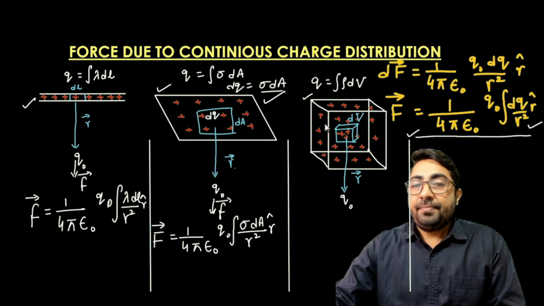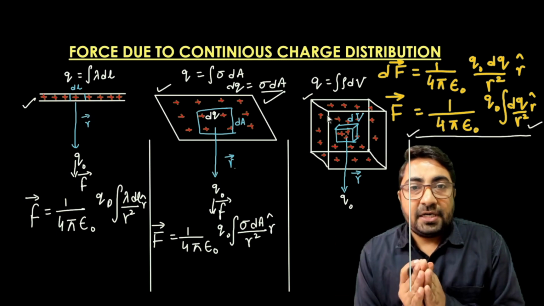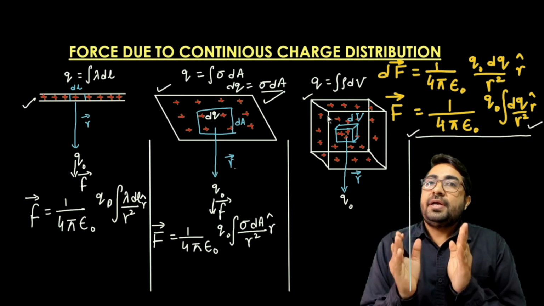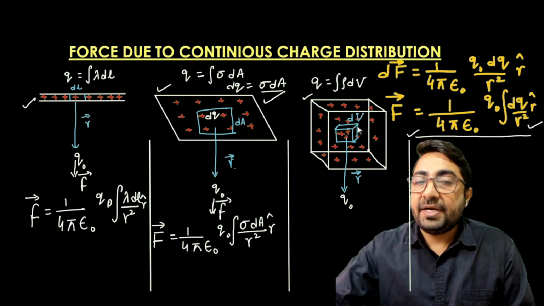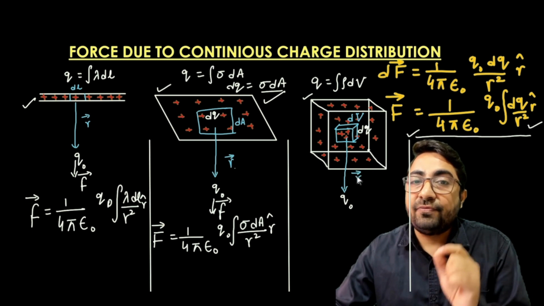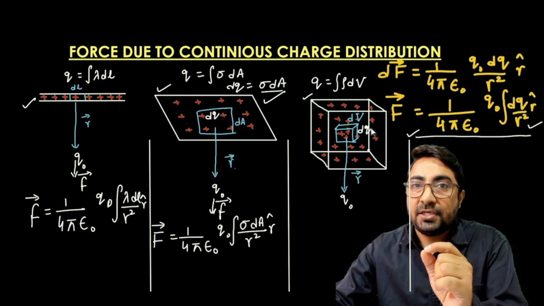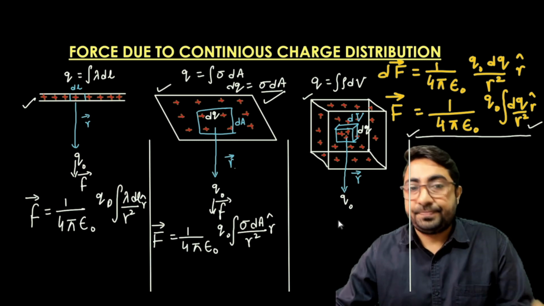Similarly, there is a volumetric charge distribution. Within the volumetric charge distribution, if its charge density is rho, then due to the small volume dV, the charge is dq. So I want to calculate the force due to this dq charge in the given volume on the charge q naught.